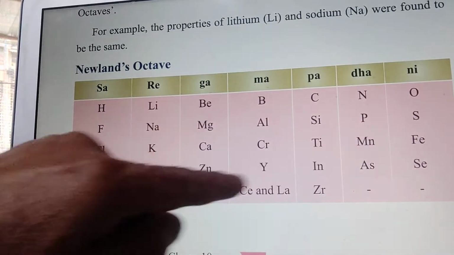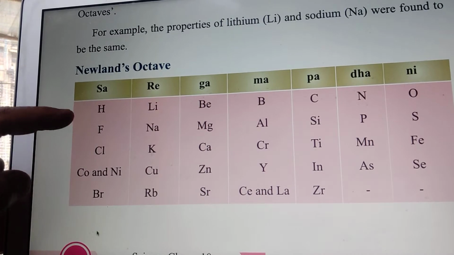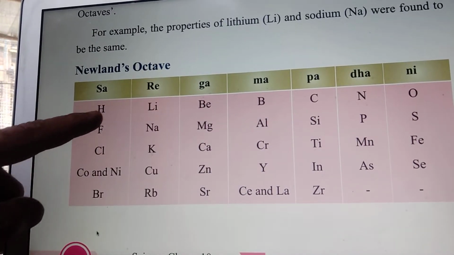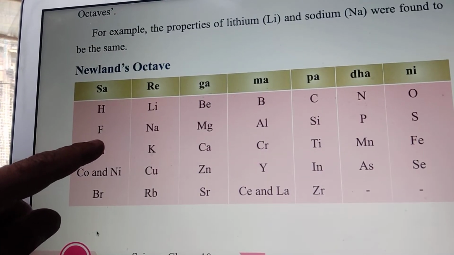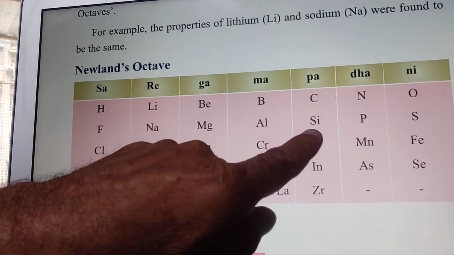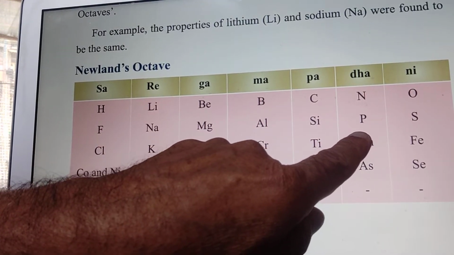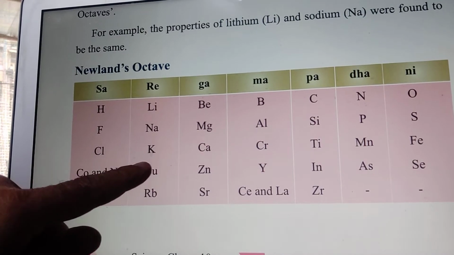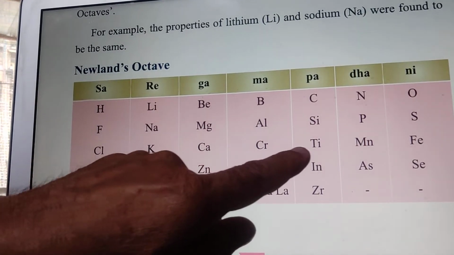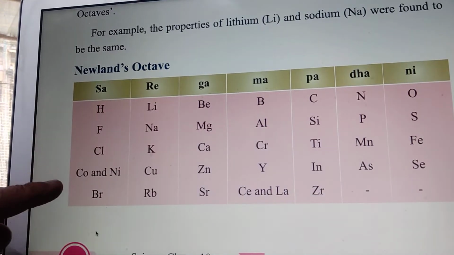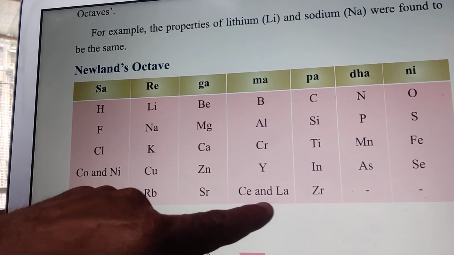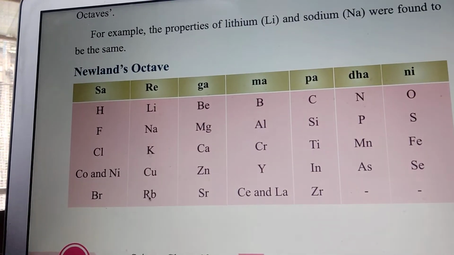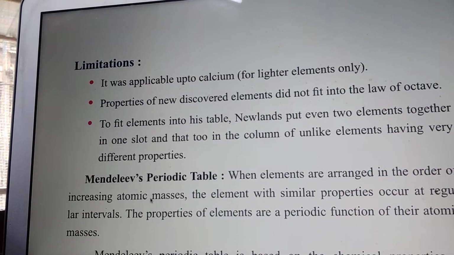Sa, re, ga, and again sa, re, ga. He arranged these elements in this way: hydrogen, lithium, beryllium, boron, carbon, nitrogen, oxygen, then fluorine, sodium, magnesium, aluminium, silicon, phosphorus, sulfur, chlorine, potassium, calcium, chromium, titanium, manganese, iron. Here he put 2 elements together, and in this one he also put 2 elements together. This putting of 2 elements together is its drawback. So limitations, we will see.